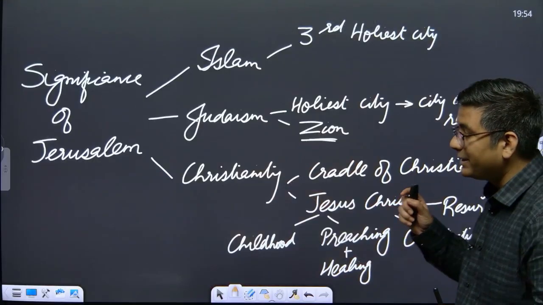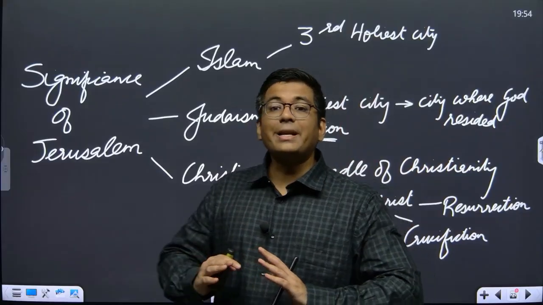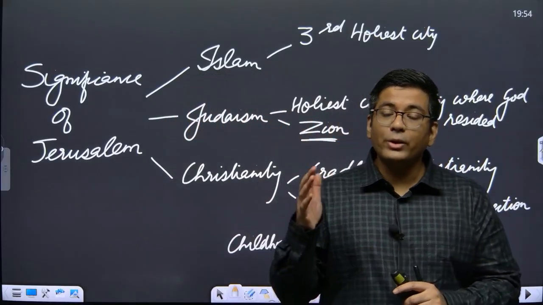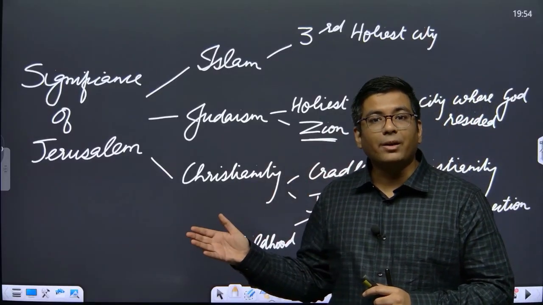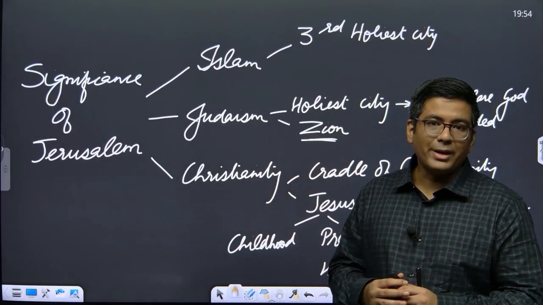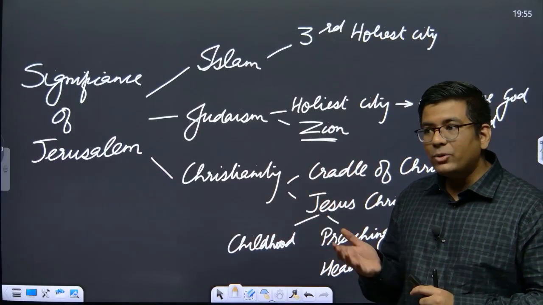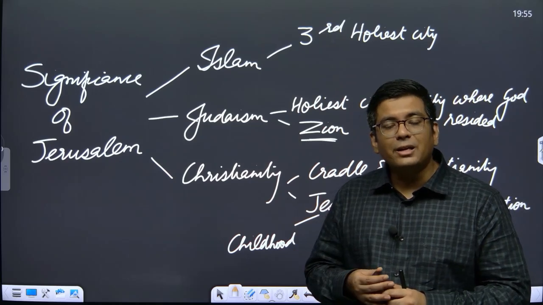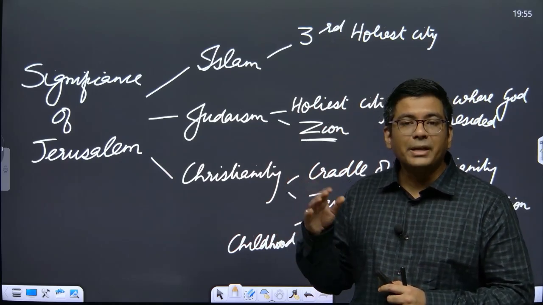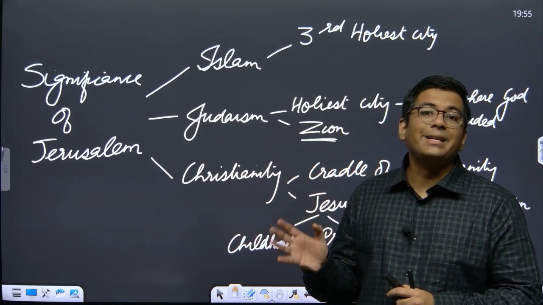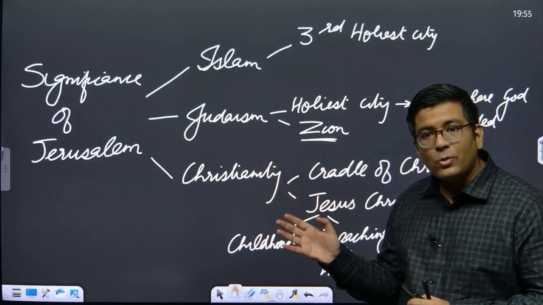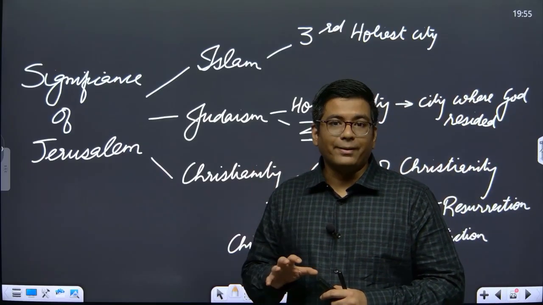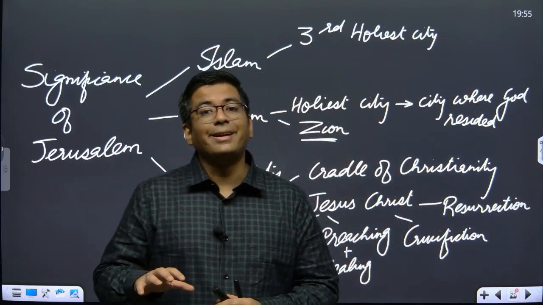Now we have the third religion, Christianity. With respect to Christianity, again, this is a very, very holy place. Now it is believed that Jesus Christ during his childhood days was brought here to visit the temple. So during his childhood days, he came here as a worshipper. When he attained adulthood, he started preaching to the poor, educating the poor and healing them in the temple courts. And this also represents the place where he was arrested and crucified. And subsequently after that he was resurrected in the same place.